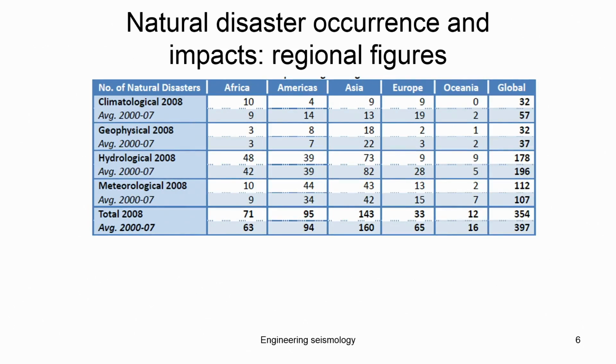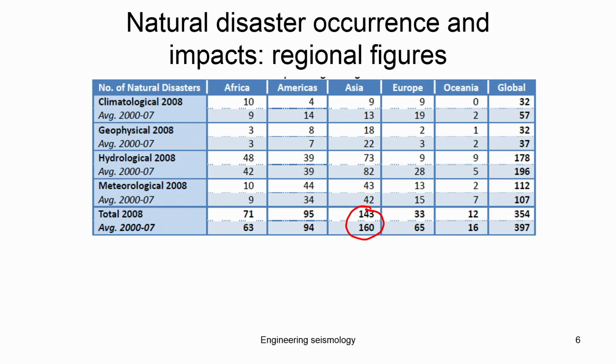If you look at the number of natural disasters that happened from 2000 to 2017, continent wise and global wise, this is the picture you saw in the previous bar chart, the cumulative one. If you look at the number of events with respect to each category of hazard, you can see that in Asia the number is considerably high when compared to any other continent. The number of natural hazards occurring in Asia is much larger than any other continent.